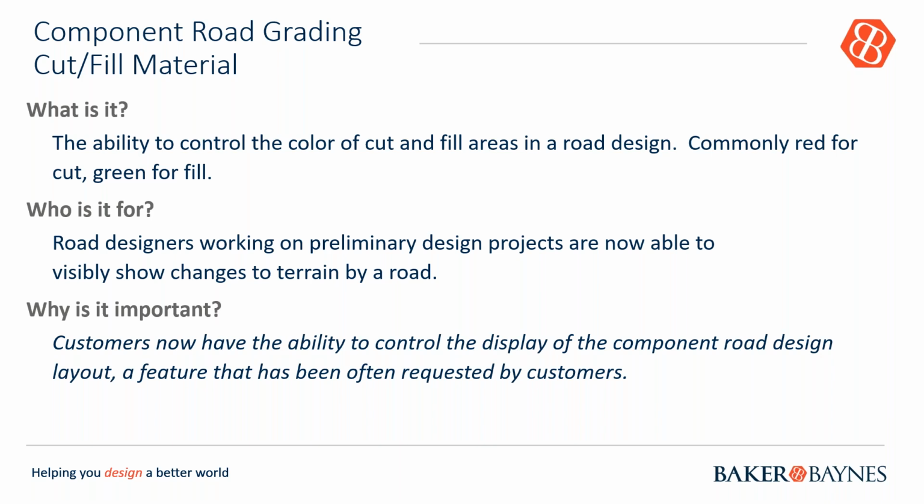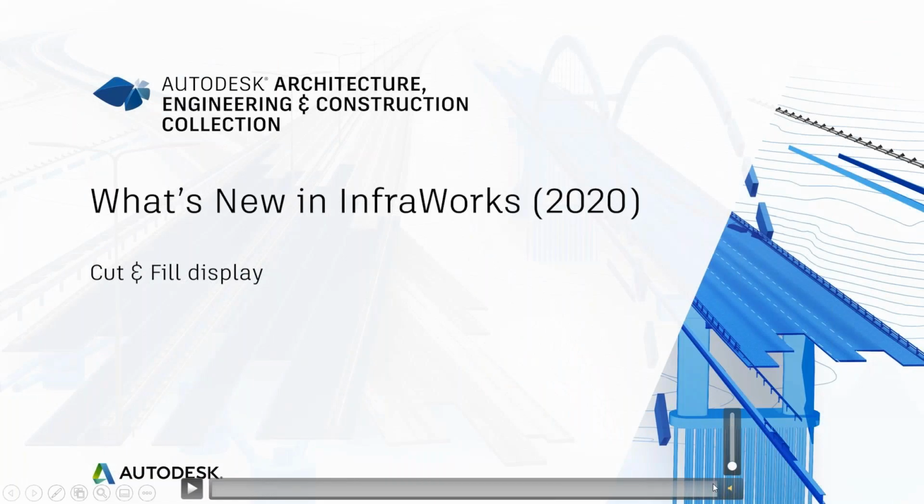The next thing I like is also for visual representation, because sometimes you can get caught up in exactly what color represents what, like the cut and fill material for component roads. So once you do a component road, you can actually generate quantities in InfraWorks. If you haven't known that, you can. You can break it up by segments, or what we would call in Civil 3D regions. Do that and then color code it according to what you'd like. So if you're a creative person, by all means, you can assign whatever color you like. But let's have a look at that.